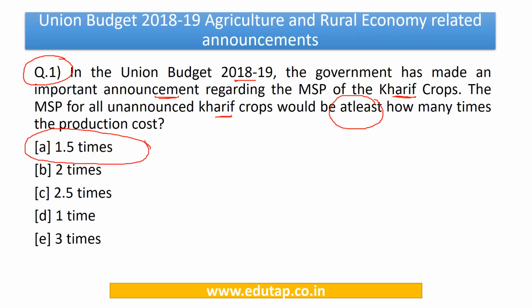Now, what are the other things that we need to study as part of this question? We need to know what we mean by MSP, that is minimum support price. How is it different from the procurement price, right? What is meant by issue price? So these are some of the terms we need to be familiar with.